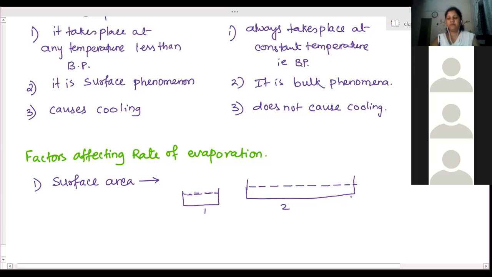Why the second one? Because it has more surface area so that evaporation can take place more. How? Ma'am, the heat acts on a larger surface. Okay. Any other reason?